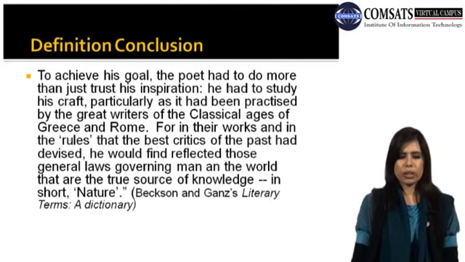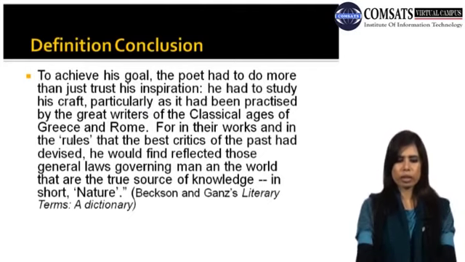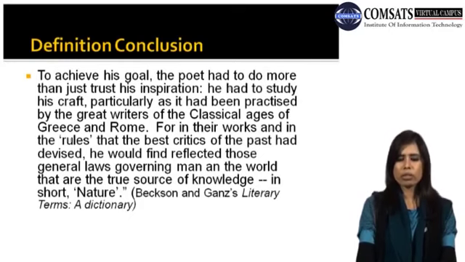Definition conclusion: to achieve his goal, the poet had to do more than just trust his inspiration. He had to study his craft, particularly as it had been practiced by the great writers of the classical ages of Greece and Rome. For in their works and in the rules that the best critics of the past had devised, he would find reflected those general laws governing man and the world that are the true source of knowledge, in short, nature. So basically the true source of knowledge according to this definition is nature, and this is from Beckson and Ganz's Literary Terms dictionary.